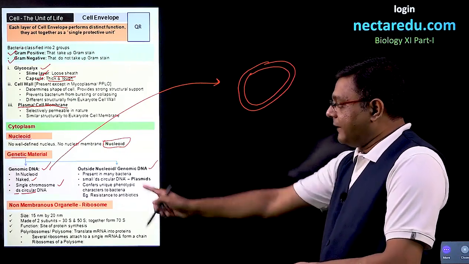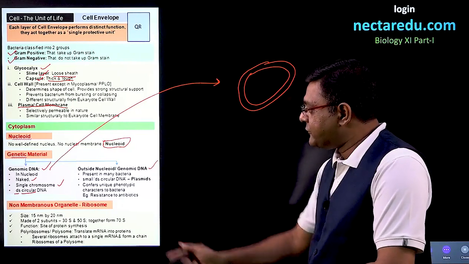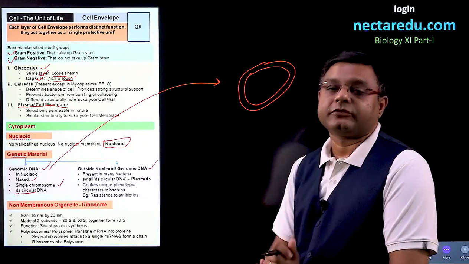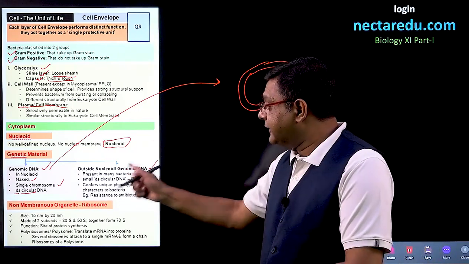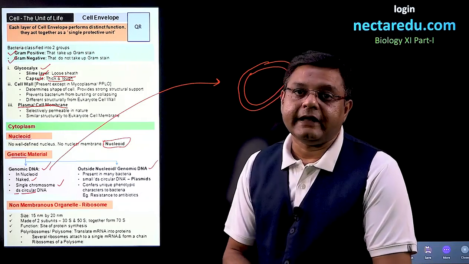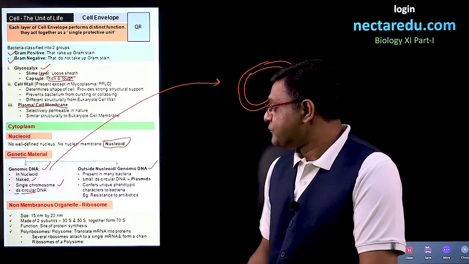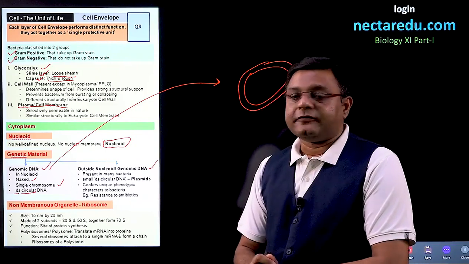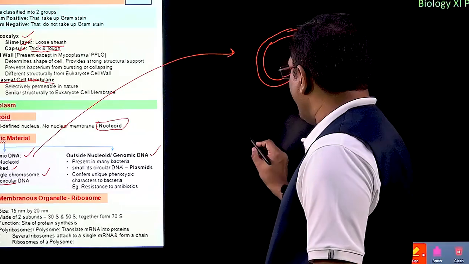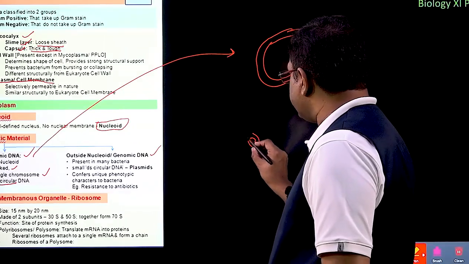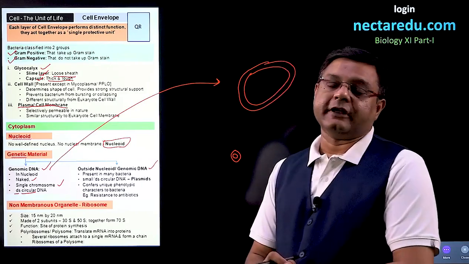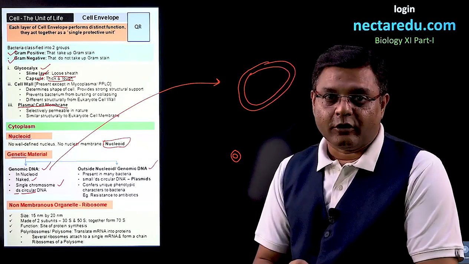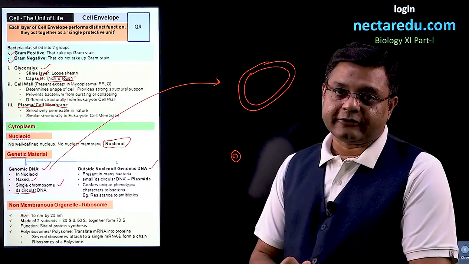After this, we come to extrachromosomal DNA, the DNA which is present outside the nucleoid. It is present in many bacteria. These will also be double-stranded and circular, but the size is smaller, and these rings are called plasmids.